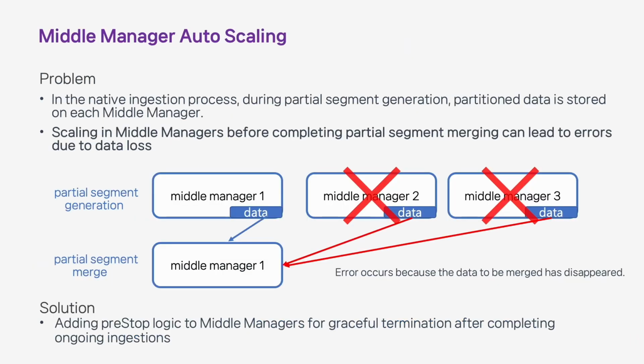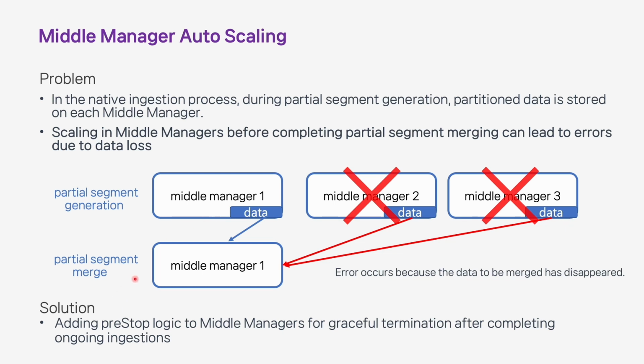After applying auto-scaling, we encountered an error. When performing native ingestion with hash partitioning, there are two critical stages. First, during partial segment generation stage, data is scattered into middle managers based on hash key values.